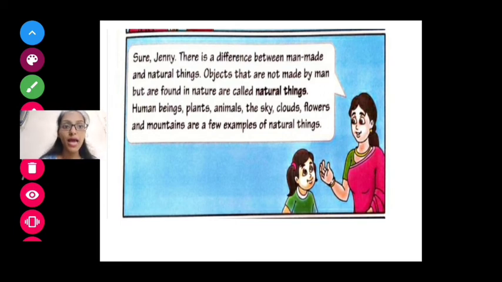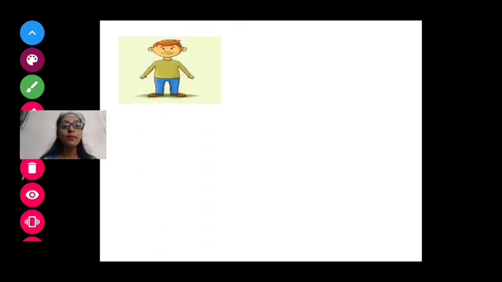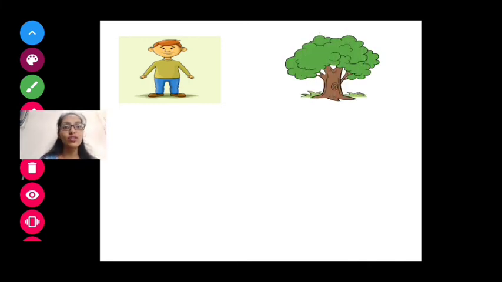Human beings, plants, animals, sky, clouds, flowers and mountains are a few examples of natural things. Now let's see them. First is human being. A human being is not made by us. A human is made by God. So it is natural. The things which are made by God or are born automatically are known as natural things.